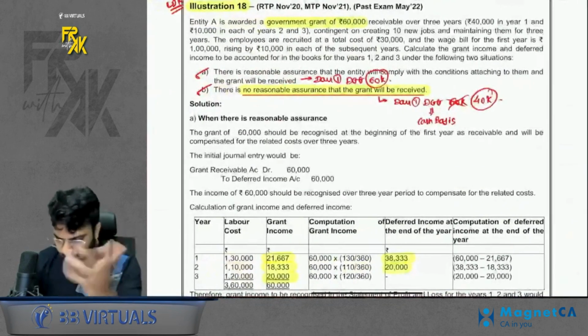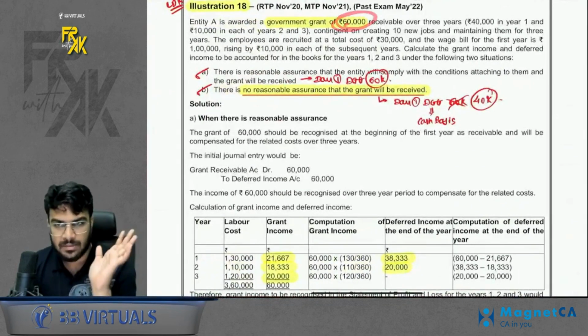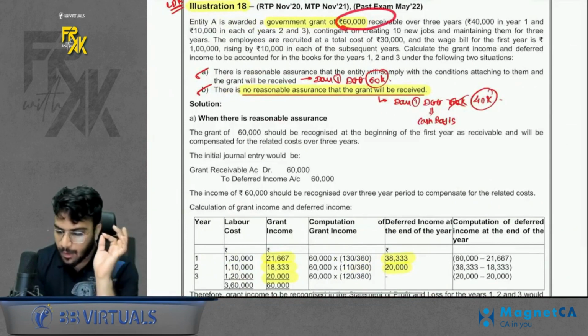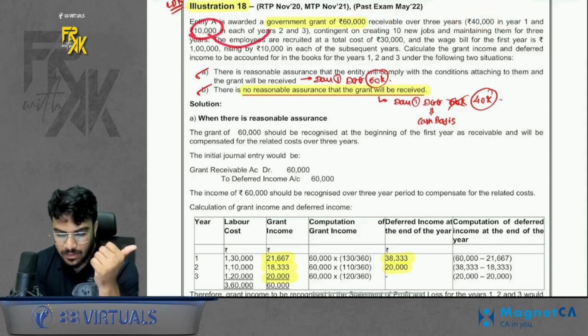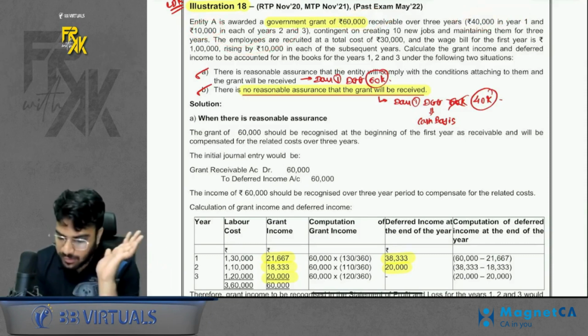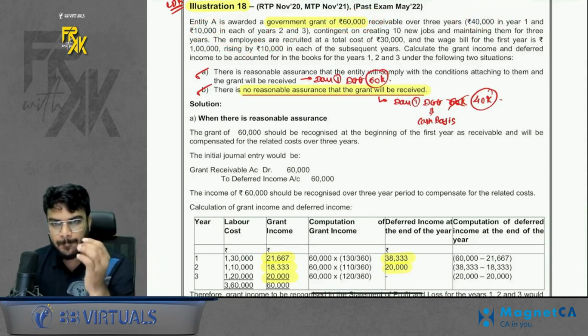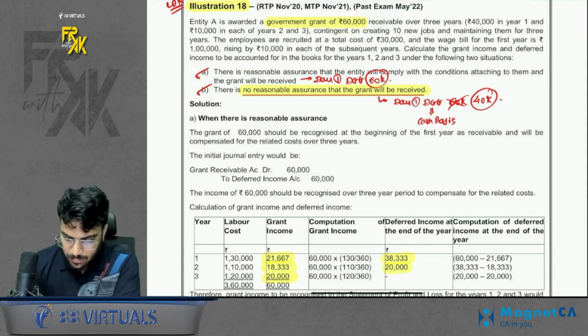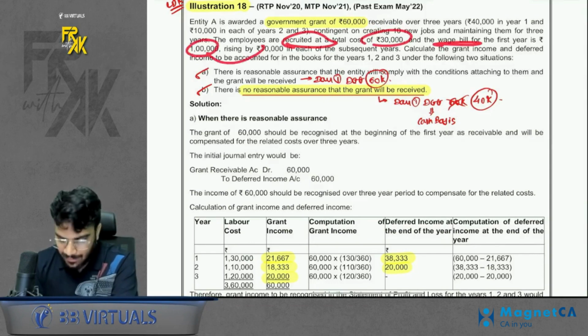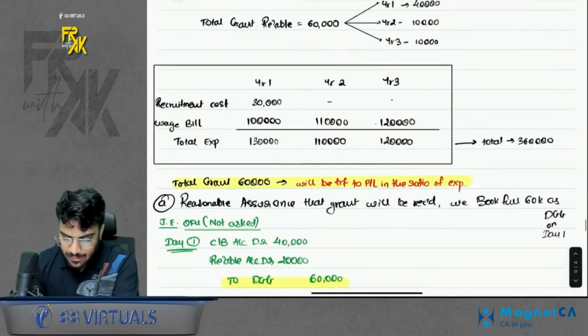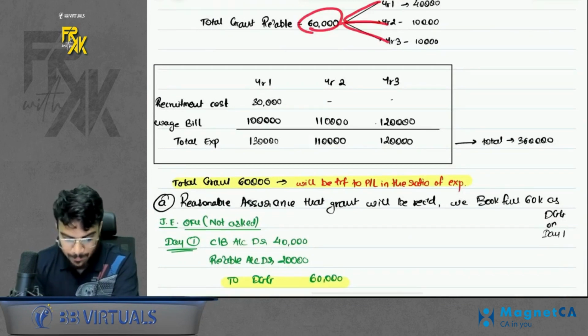What does it say? It says that we receive a grant of 60,000. It is receivable, okay? But out of this, 40,000 you will receive in year 1, and 10,000 you will receive in year 2 and year 3 each. So the full 60,000 payment you are not receiving on the first day. Then the cost is given. In the first year, you will incur a recruitment cost of 30,000 and the wage bill is going to be 1 lakh rising by 10,000 each year.